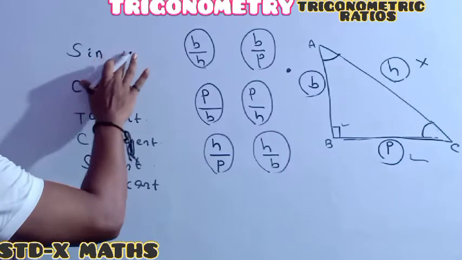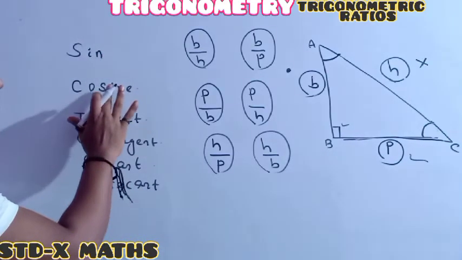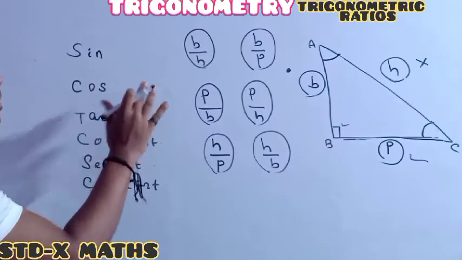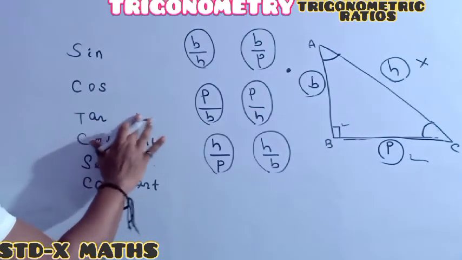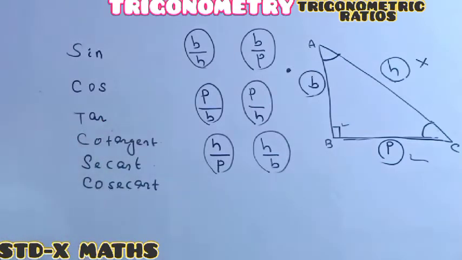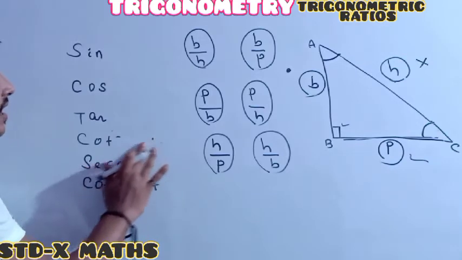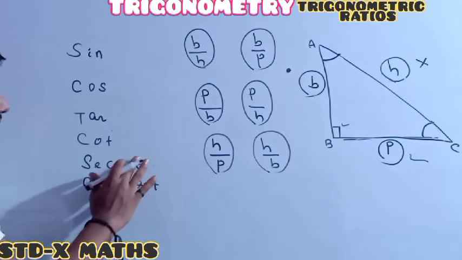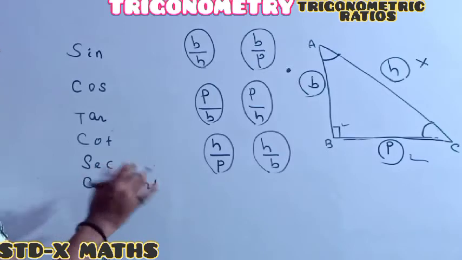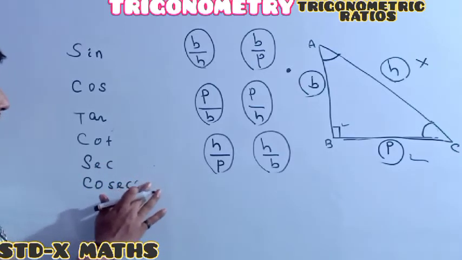Shortcutly we will write it as sin. And here it is cosine, shortcutly we will write it as cos. And the tangent, shortcutly we will write it as tan. And the cotangent, shortcutly we will write it as cot. Then secant, shortcutly we will write it as sec. Then cosecant, shortcutly we will write it as cosec.